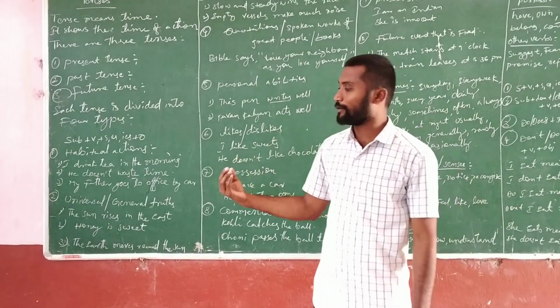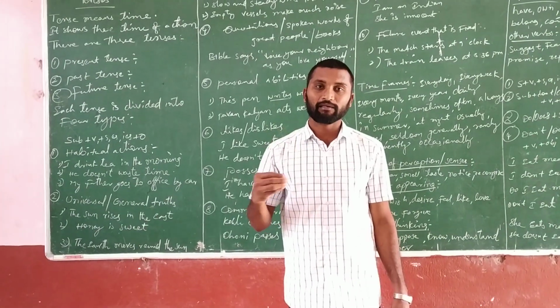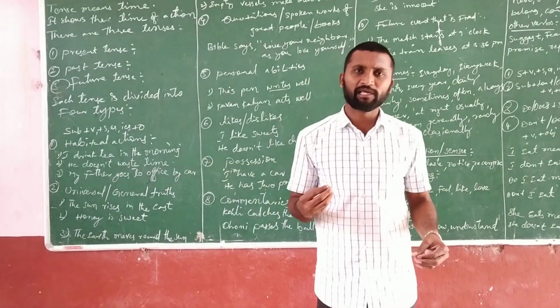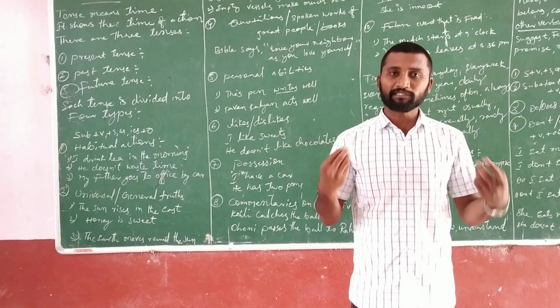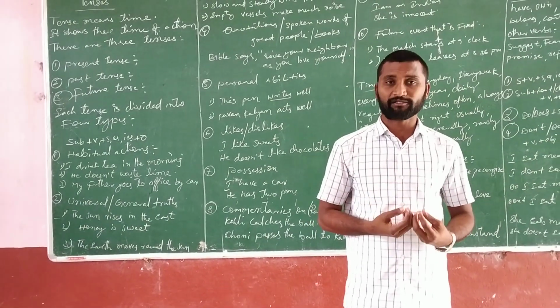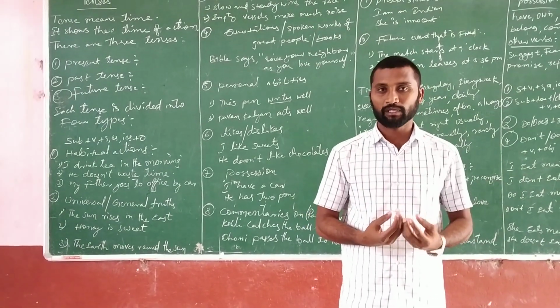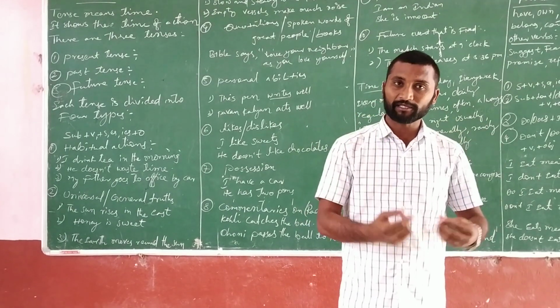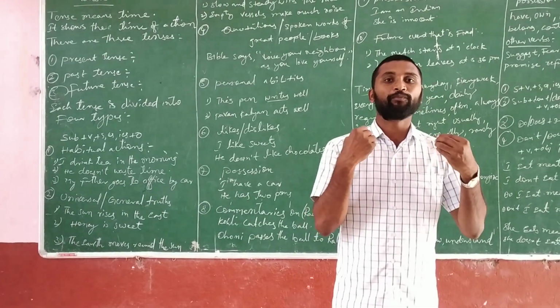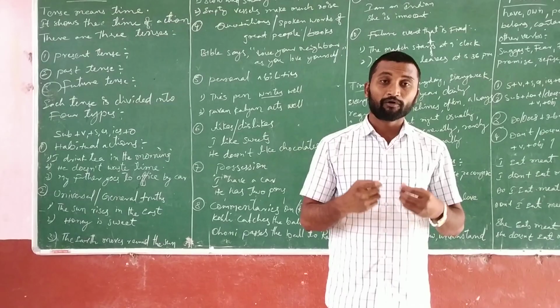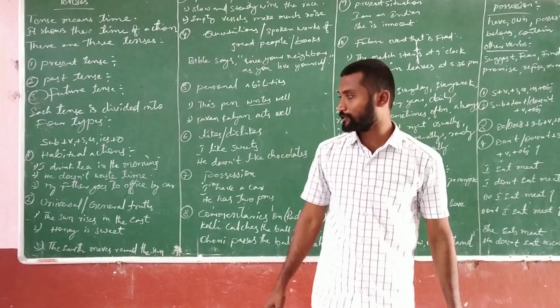If you see examples, I drink tea in the morning. So daily I used to drink tea. It is my habitual action. It is my routine action. To explain routine actions and to talk about habitual actions, we use the simple present tense.